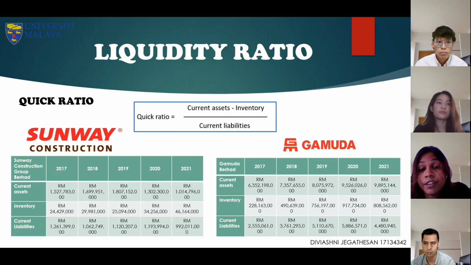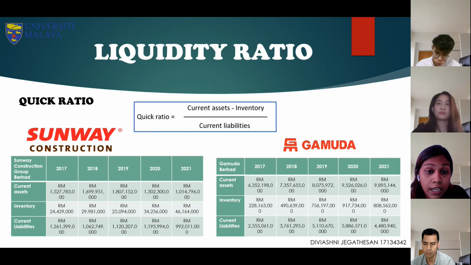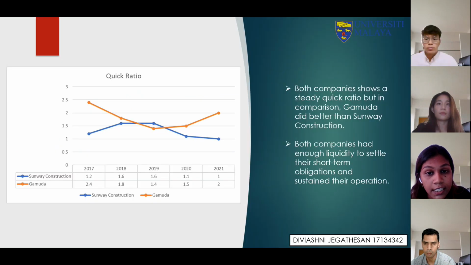So the next liquidity ratio is the quick ratio. The quick ratio determines the company's ability to pay its current liabilities with its most liquid assets, excluding inventory. So we calculated based on the formula and obtained the data as shown in the table for both companies. Next slide.